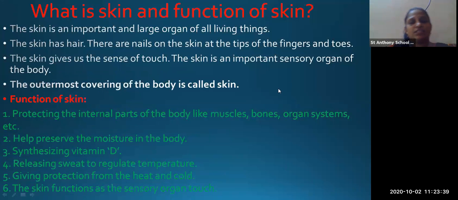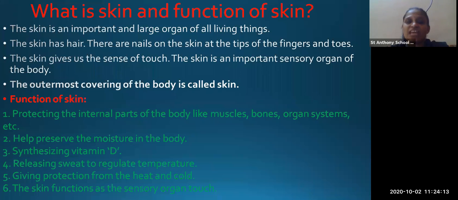Then what is skin? Now we have studied about the bones and joints. Now let's see about skin. Along with the skeletal system, our body is covered with skin, and the skin is very important, and it is the largest organ of all living things, because the skin protects the whole body. So skin is the largest organ, and it is most important for our body.